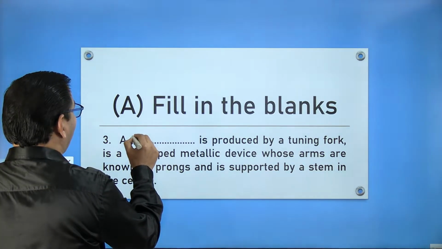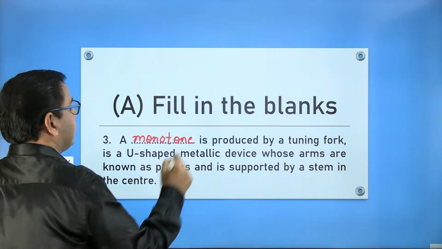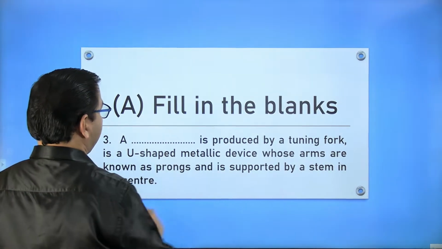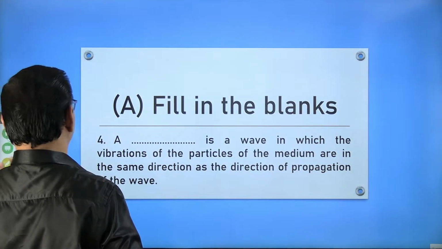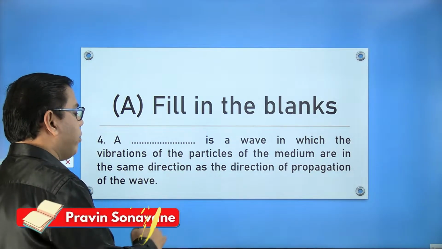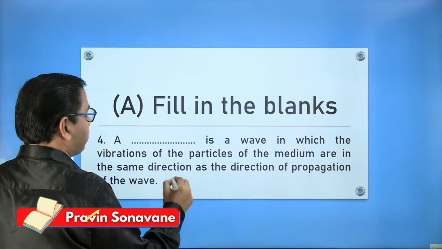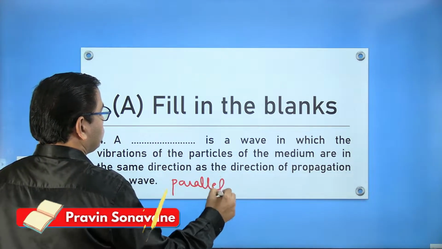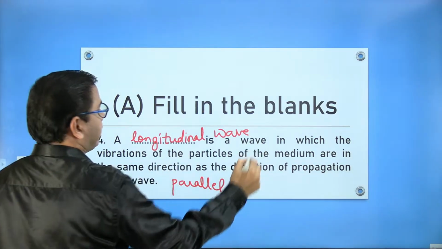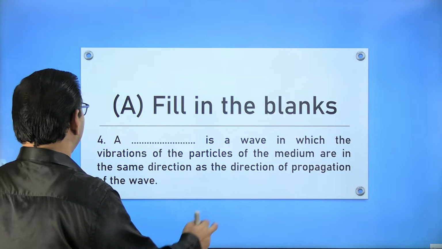Answer is monotone. Any answer other than monotone will be wrong. Next one, the fourth. A dash is a wave in which vibration of the particles of the medium are in the same direction as the direction of propagation of the wave. Same direction means parallel. So longitudinal wave. Longitudinal. Okay, so the fourth answer is longitudinal.